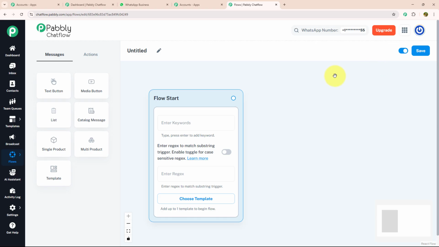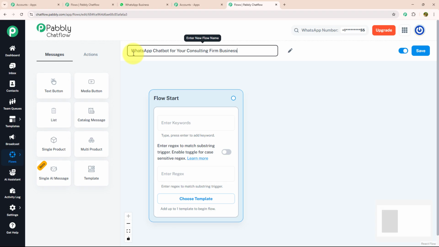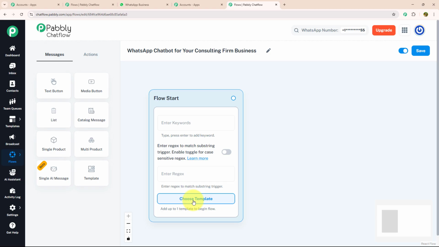Here, to create a new flow, you just need to give a meaningful name. As we are making this chatbot for a consulting firm, I will name it accordingly as WhatsApp chatbot for your consulting firm. After giving meaningful name, we need to know about 3 main features which are given inside the flow: start, keywords, regex, and choose template. Let's see each feature individually.